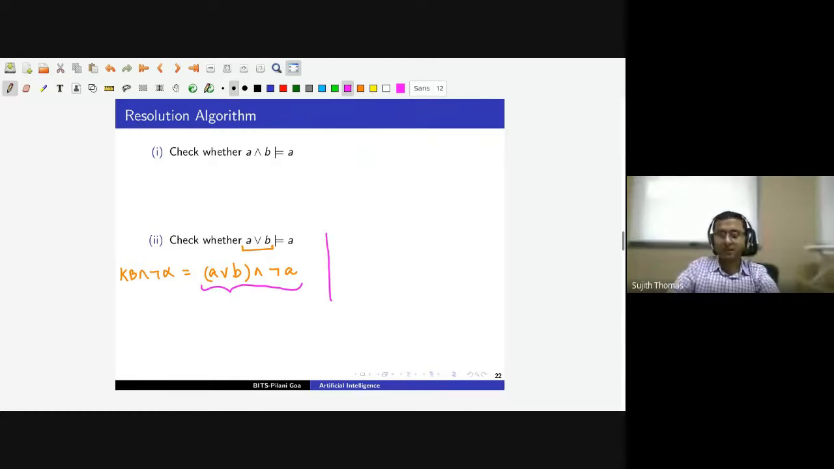So once again, the resolution algorithm will assume that all the clauses are true. So A or B is true and not A is true. It will repeatedly apply the resolution rule. So here we can apply the resolution rule. A or B will resolve with not A, and we will get B. So this will be the resolvent.